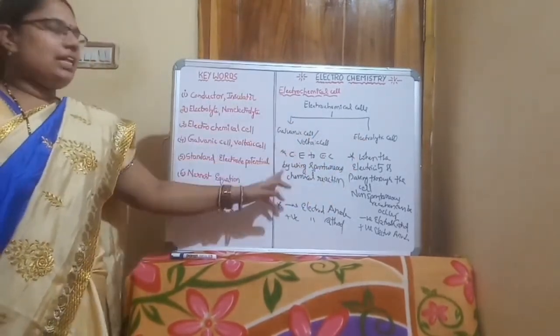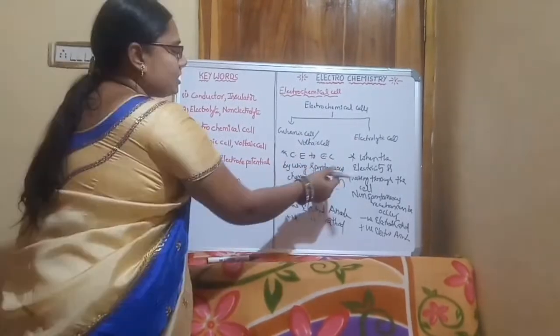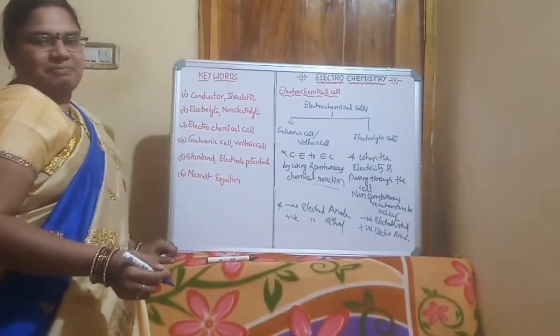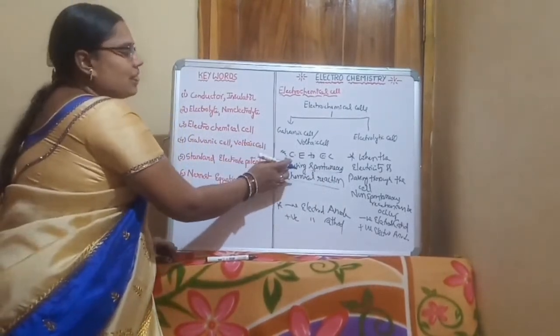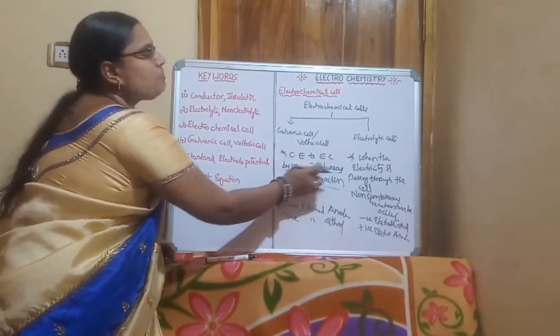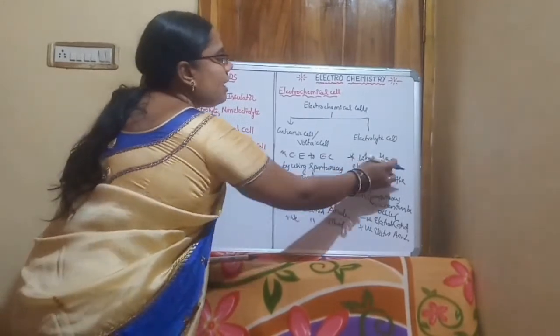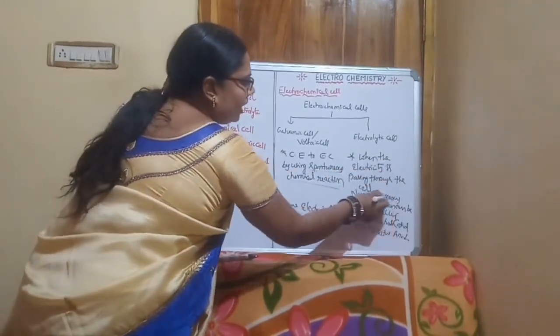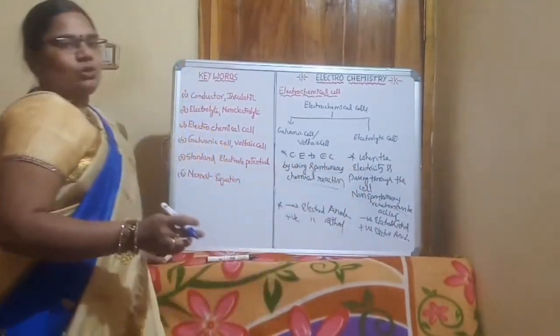In the galvanic cell, the chemical energy is converted to electrical energy by using spontaneous chemical reactions. In the electrolytic cell, non-spontaneous reactions can occur while electricity passes through it.